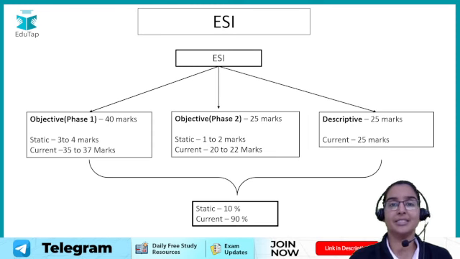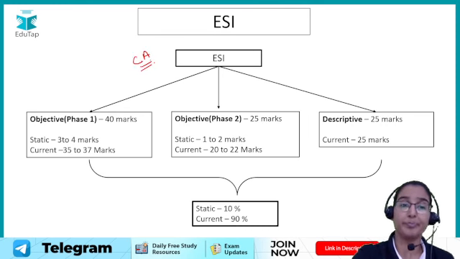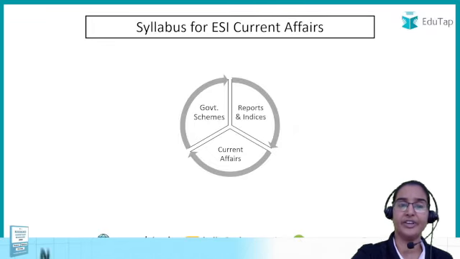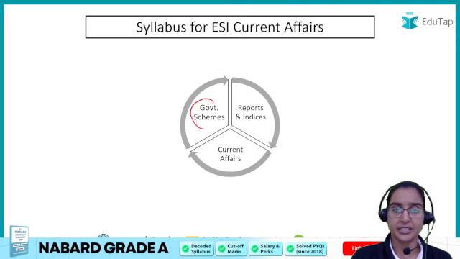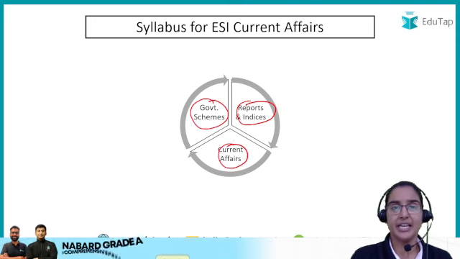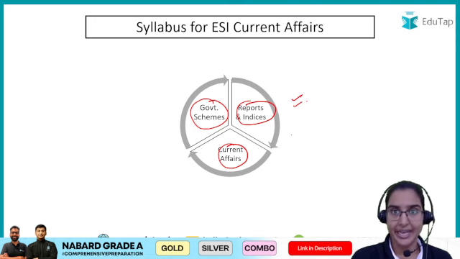Now let us discuss the most important part, the heart and soul of ESI, that is the current affairs. What to study, how to study, let us discuss. Now students, as far as the current affairs for ESI are concerned, we can divide them into three areas: government schemes, reports and indices, and current affairs. These are the three areas which majorly form a part of our ESI current affairs.